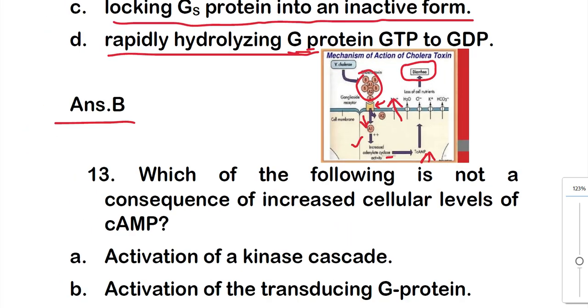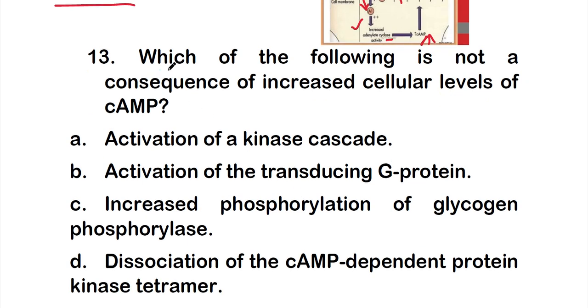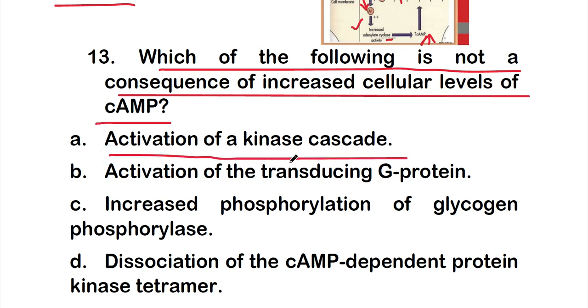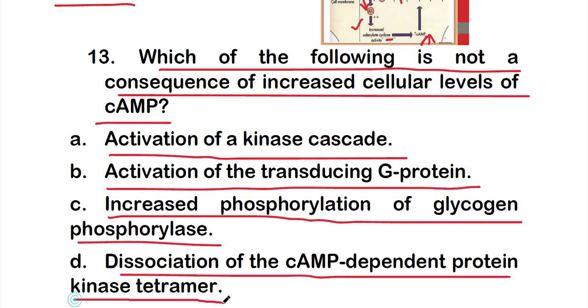Okay, so let's move on to the next question, question number 13. Which of the following is not a consequence of increased cellular level of cAMP? Options are option A, activation of a kinase cascade, option B, activation of the transducing G protein, option C, increased phosphorylation of glycogen phosphorylase, or option D, dissociation of the cAMP dependent protein kinase tetramer.